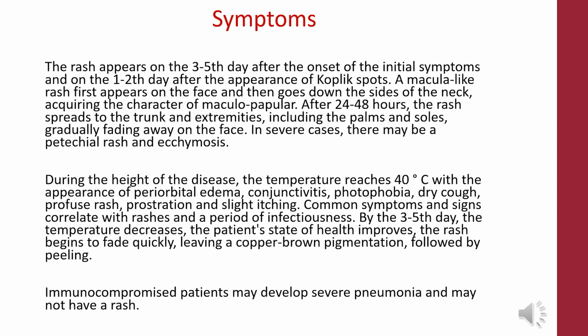During the height of the disease, the temperature reaches 40 degrees with the appearance of periorbital edema, conjunctivitis, photophobia, dry cough, profuse rash, and slight itching. Common symptoms and signs correlate with the rash and the period of infectiousness. By the 3rd to 5th day, the temperature decreases, the patient's state of health improves, and the rash begins to fade quickly, leaving a copper-brown pigmentation followed by peeling. Immunocompromised patients may develop severe pneumonia and may not have a rash.